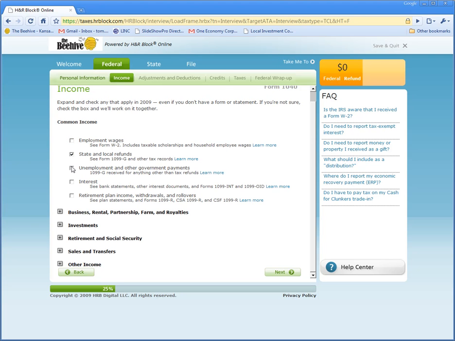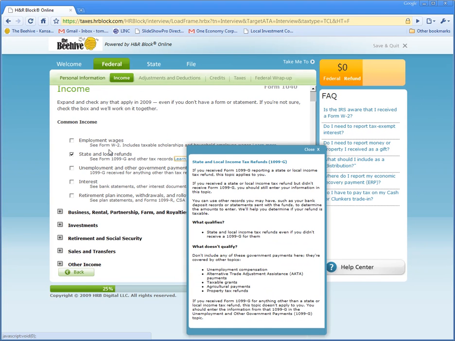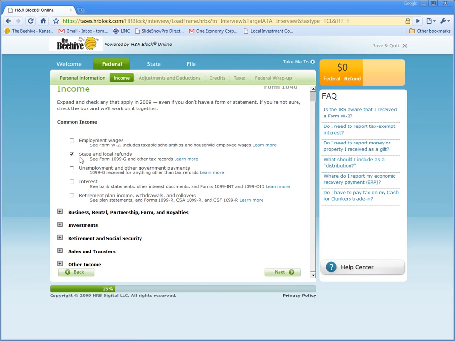State and local refunds, this messes people up a little bit. If you're never sure about any of these, you can always click on learn more and this handy little box pops up. But that's just state refunds, not the federal refund. That doesn't matter. But the state refund you might have gotten last year. If you have to worry about it, the state should have sent you a form about it. But if you just know the amount, that's good. So it probably won't affect your taxes too much.